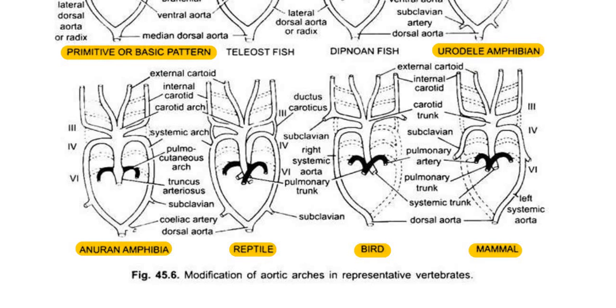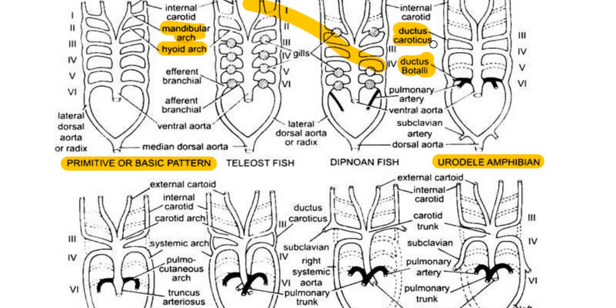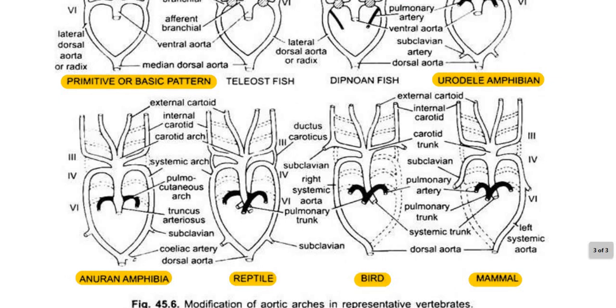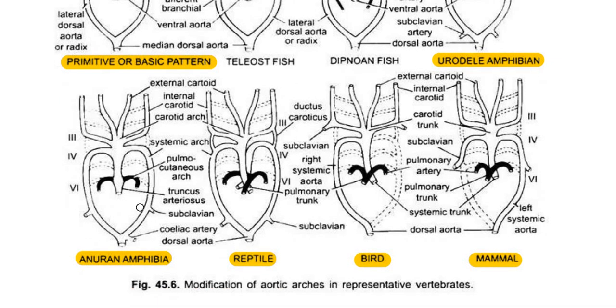Whereas in urodele amphibians, we have seen both of them. The ductus caroticus and ductus botalli are seen in urodele amphibians, whereas they are absent in anuran amphibians, and also in the other vertebrates. So let us see how reptilian animals have aortic arches.